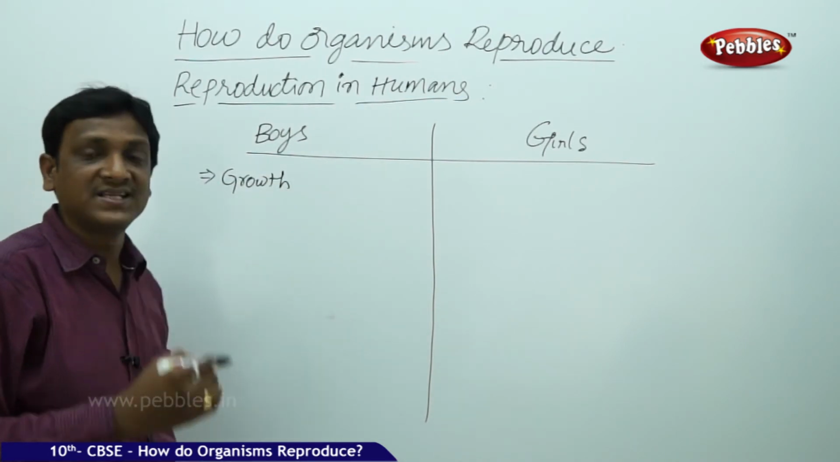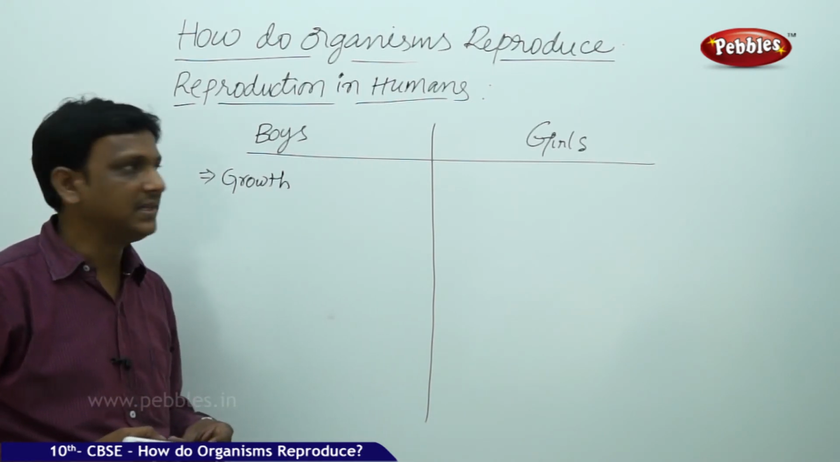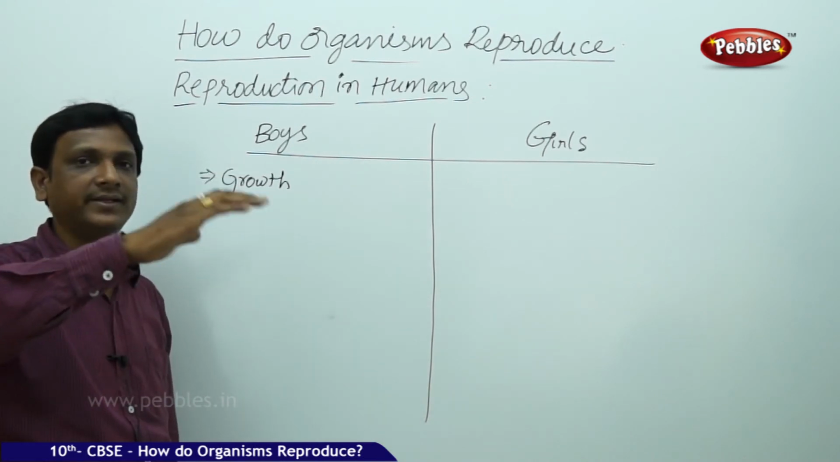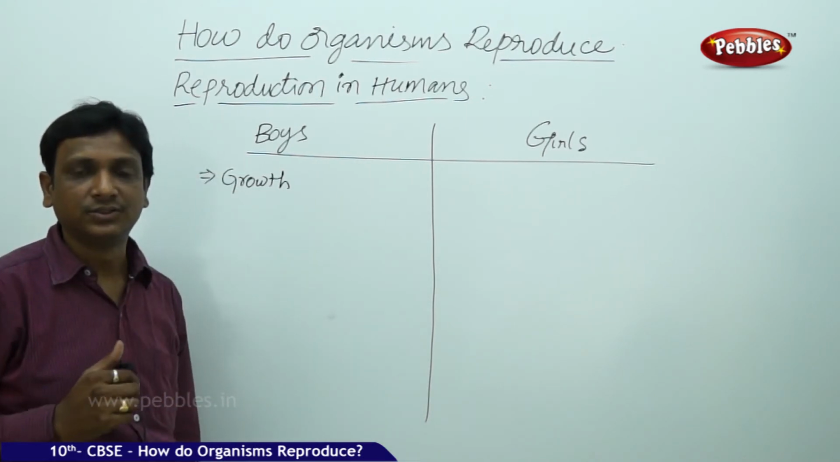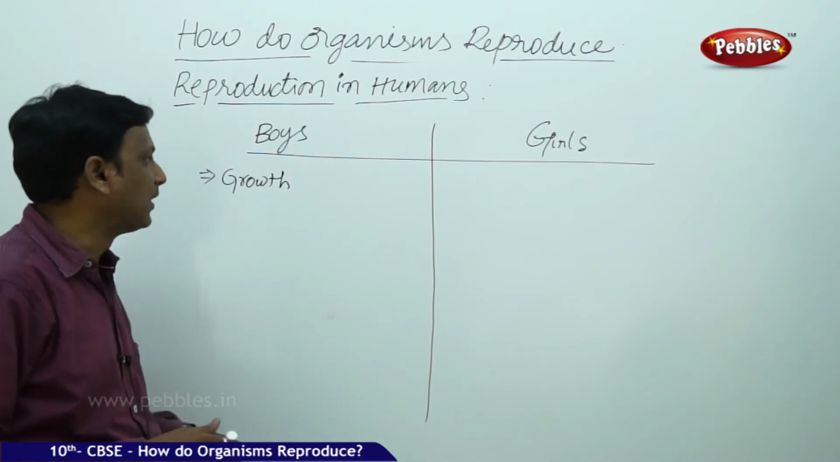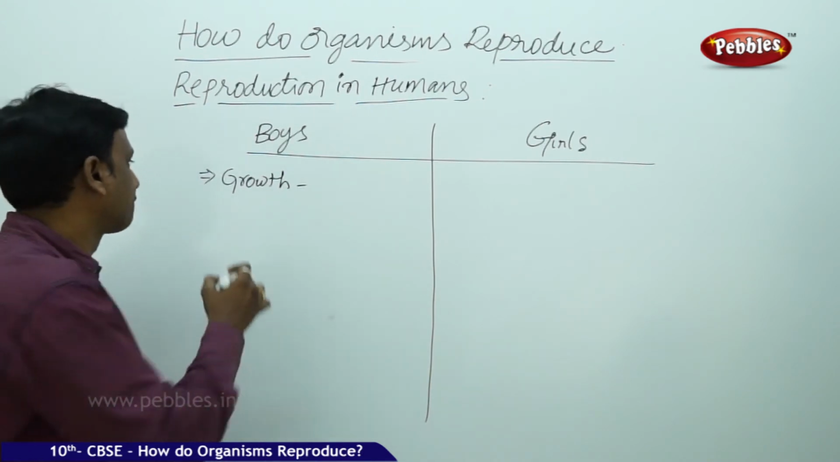The growth is at maximum rate. So quickly, so fast they grow up. Till the age of 12, they'll be like small kids. Suddenly they start increasing in height. They go to 5 feet, 6 feet tall. The length of the bones increases. So that is the one noticeable character we observe. The initial thing we observe is growth.